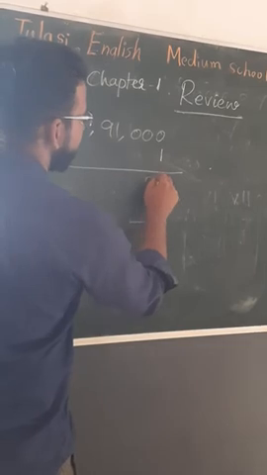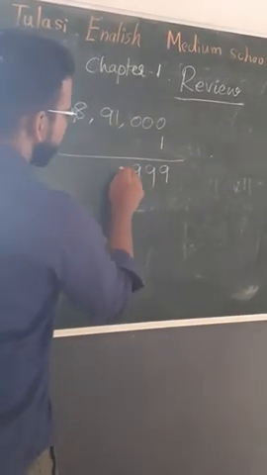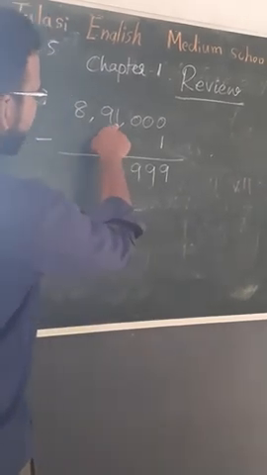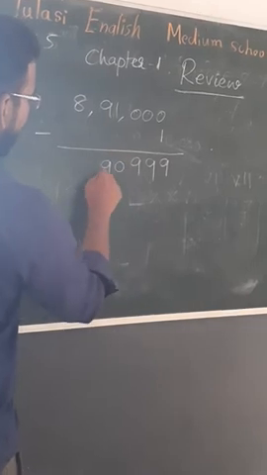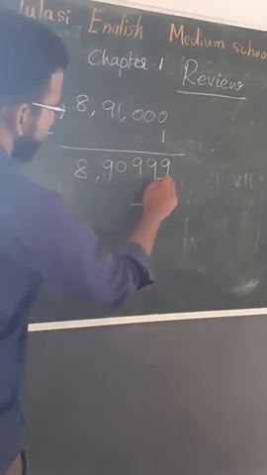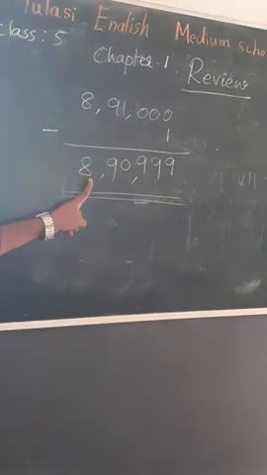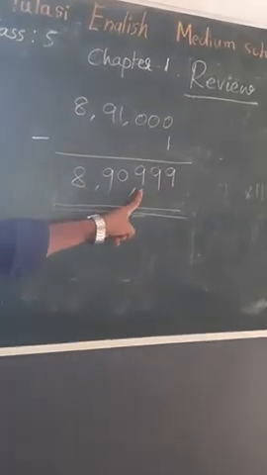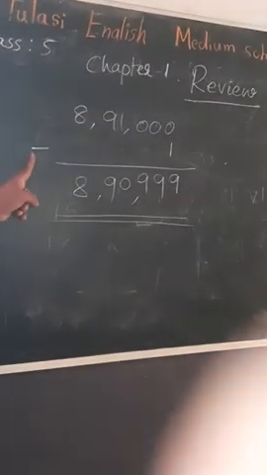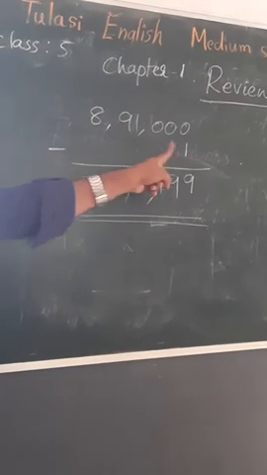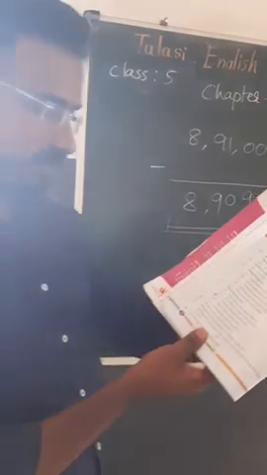Here it is 9, here it is 9. Now it is 0. Here it is 9. 8,90,999. Okay, I subtracted 1 from this number, so this is predecessor, means minus 1.